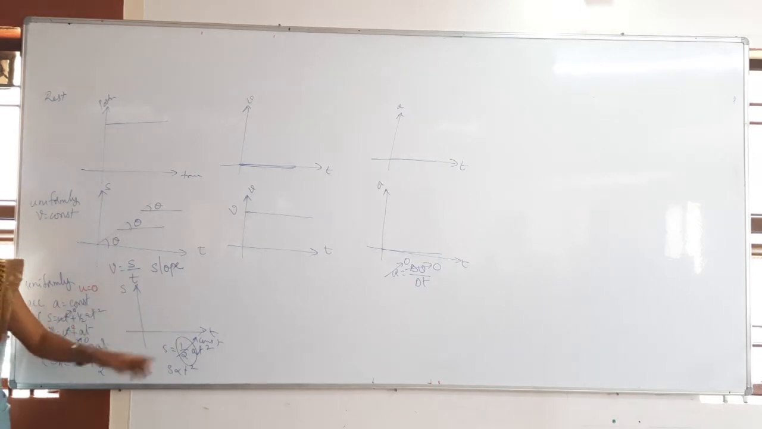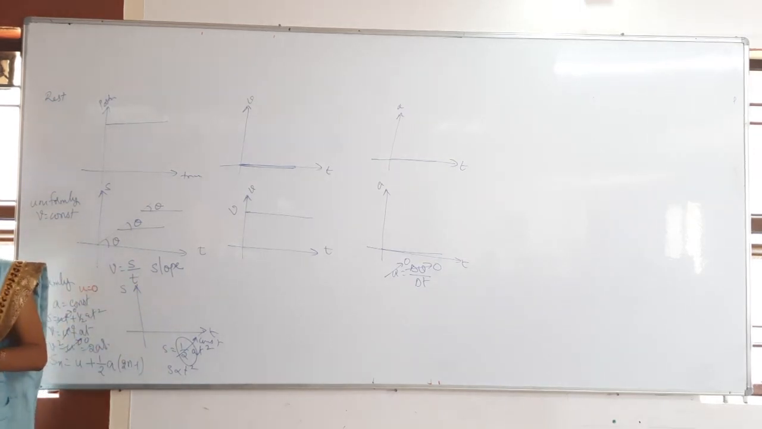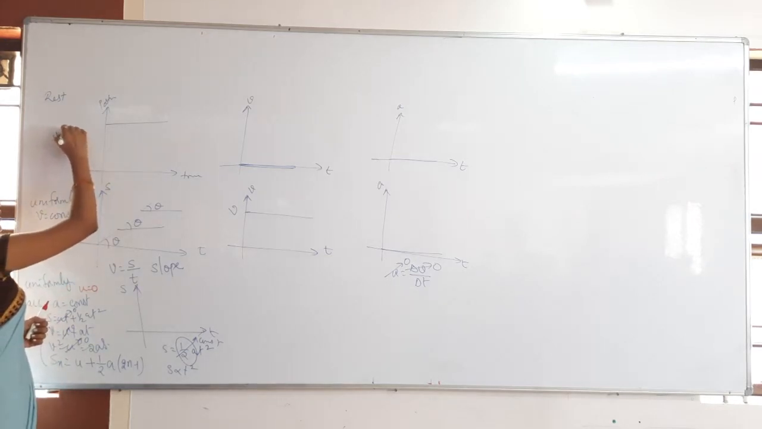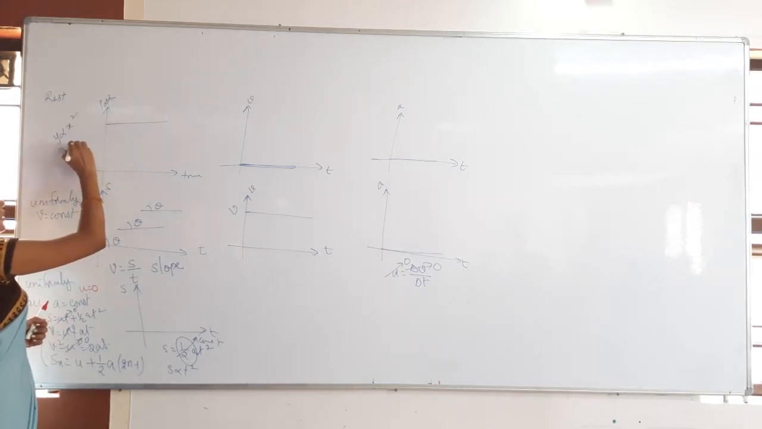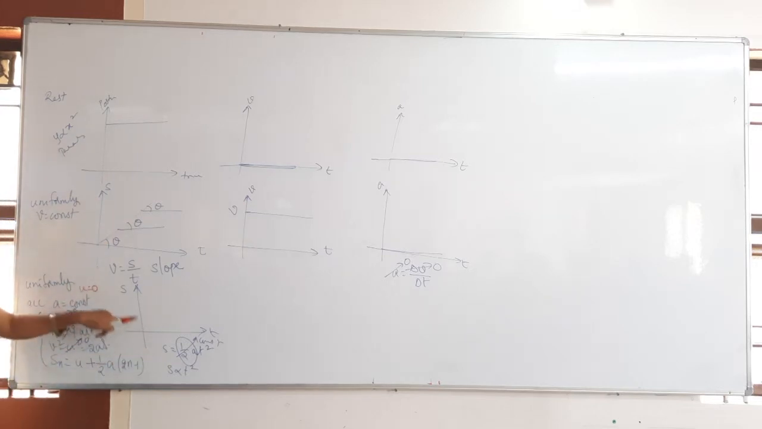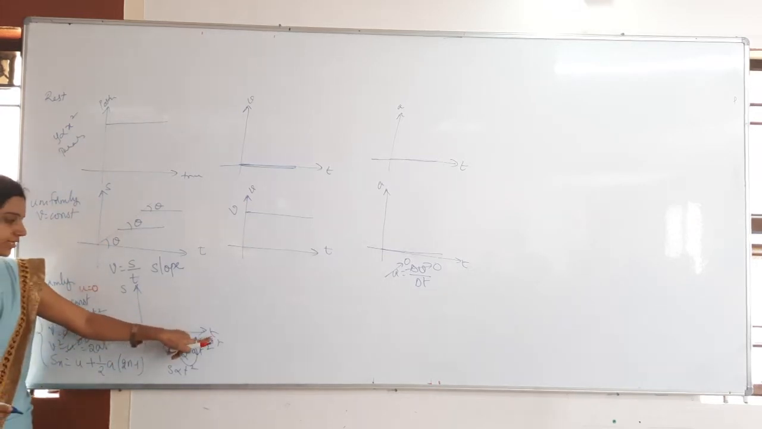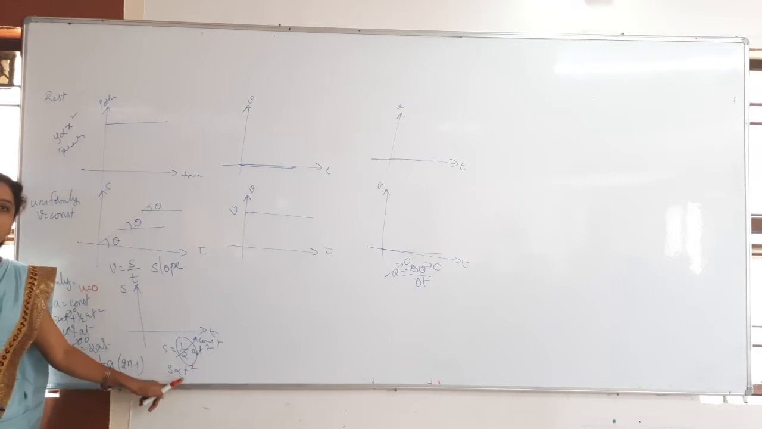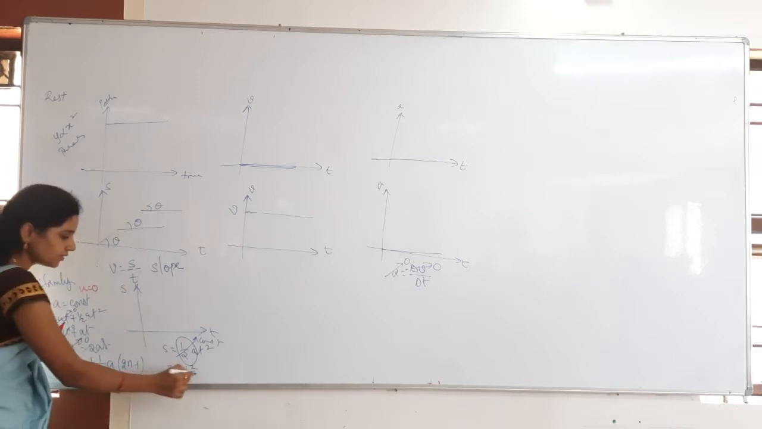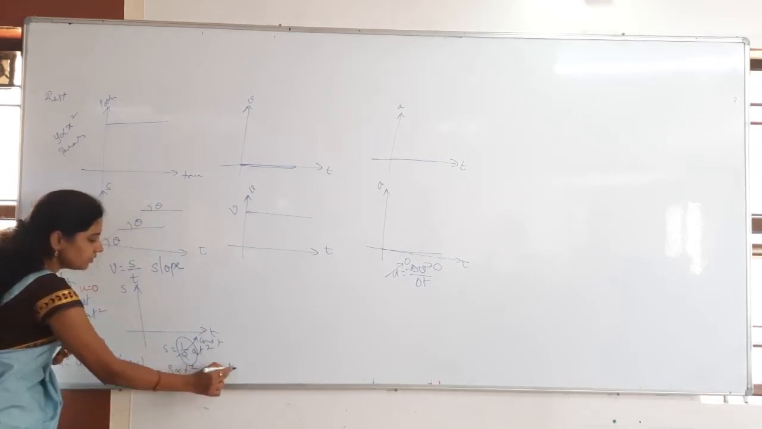Y is directly proportional to x square. Which graph will we get? Parabola. Y is directly proportional to x square means you will get the parabola. So here also, on the y axis we have S and on the x axis t, so that S is directly proportional to t square. Otherwise, y is directly proportional to x square.